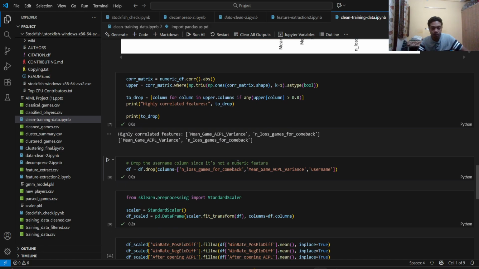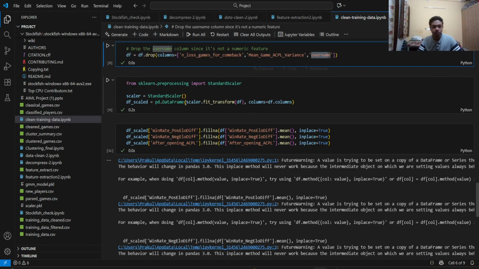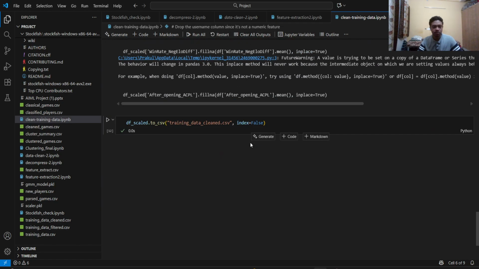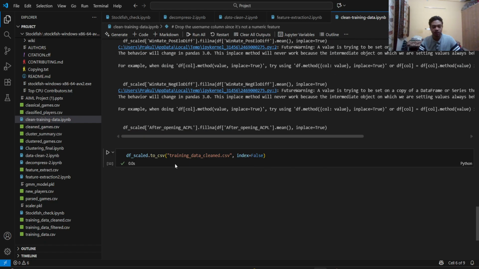So I have dropped one of those columns. I have dropped the mean game ACPL variance, and I have dropped the username column as well, since we are about to apply the clustering algorithm, and we need only numerical values for that. So that's why I dropped the column. And this is the file, and I have uploaded it to training data clean. So all the feature extraction and cleaning are done.